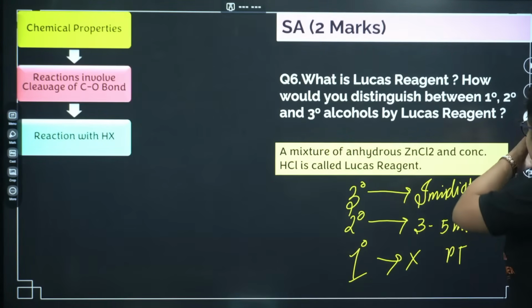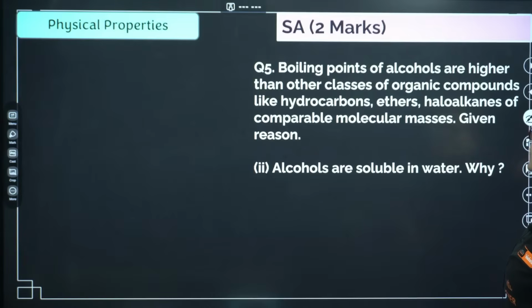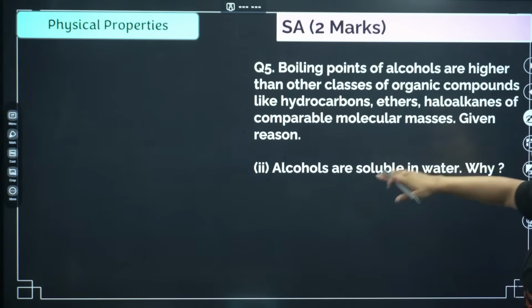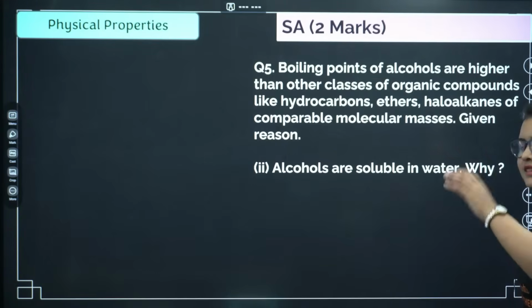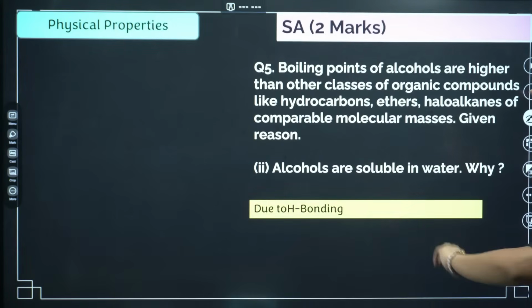That's it. Next, boiling points of alcohols are higher than other classes of organic compounds like hydrocarbons, ethers, haloalkanes of comparable molecular masses. Give the reason, and why alcohols are soluble in water. All the reasons are basically the hydrogen bond.